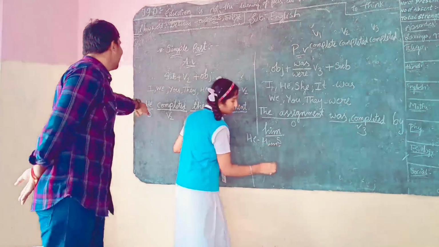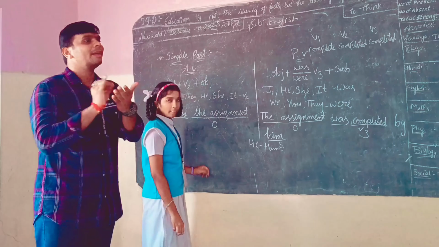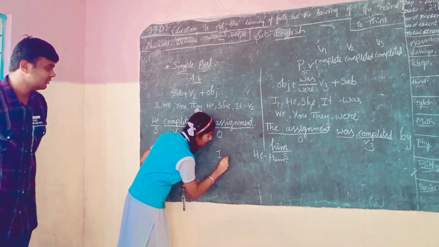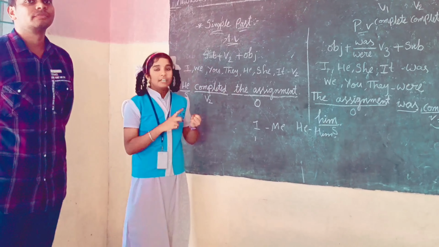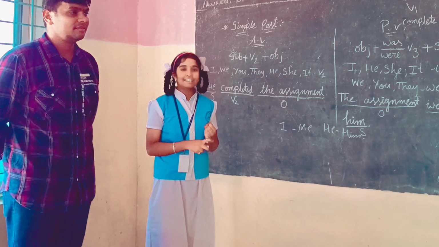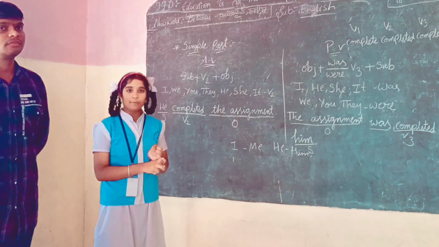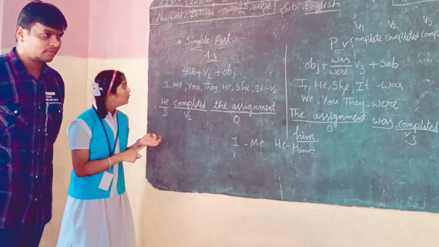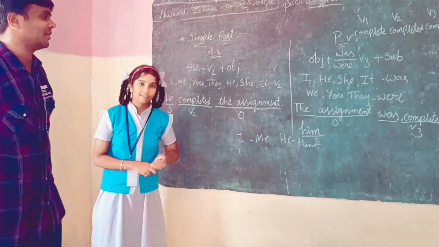He is converted to him when we write like that. I, me; she, her. In passive voice, I is converted into me. He is converted into him. She is converted into her. You will be the same. You will not change. It will also be the same, it. We means us. They means them. Thank you.